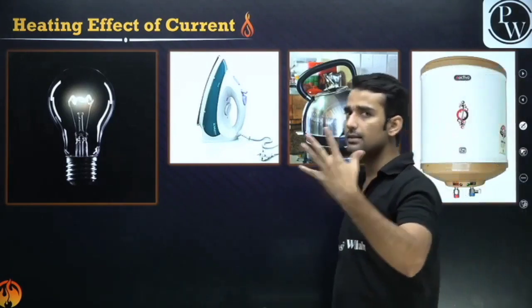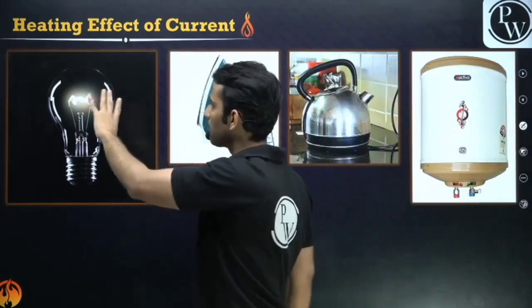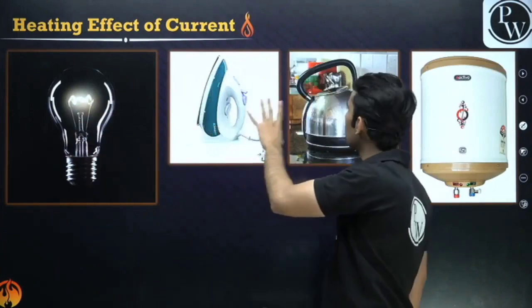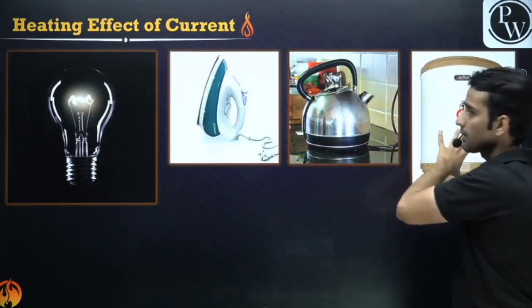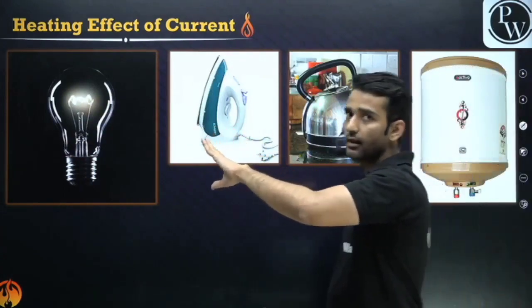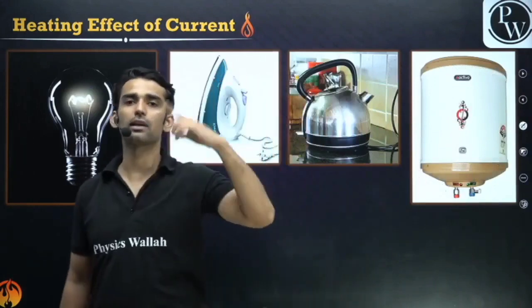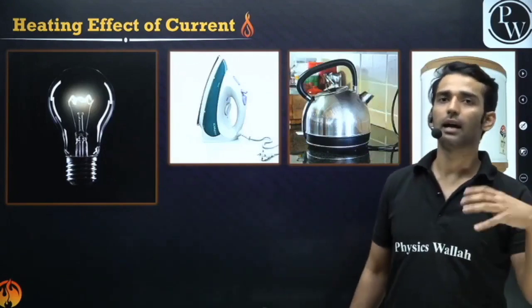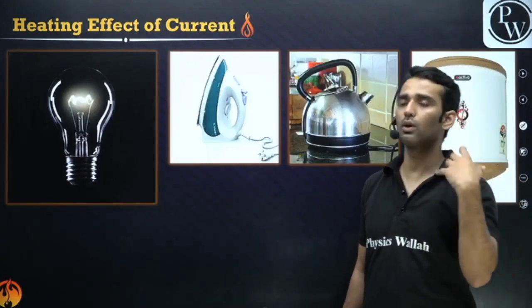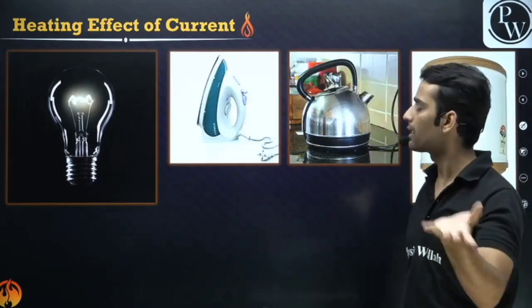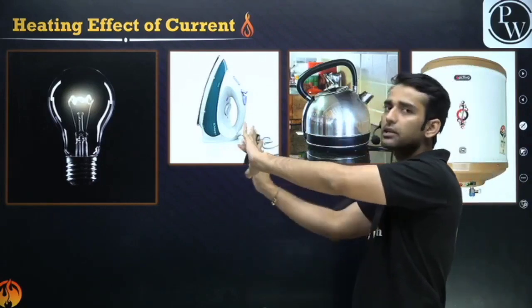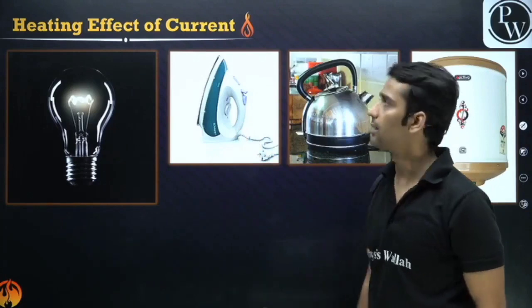In certain cases we use the heating effect, like in a bulb. In an iron also, in an electric kettle, in a geyser, we are using the heating effect. The current is flowing through an alloy, a nichrome alloy, right? Why an alloy? Because it has higher resistivity. Higher resistivity means more heat will be there. These are the applications of the heating effect of electric current, right?